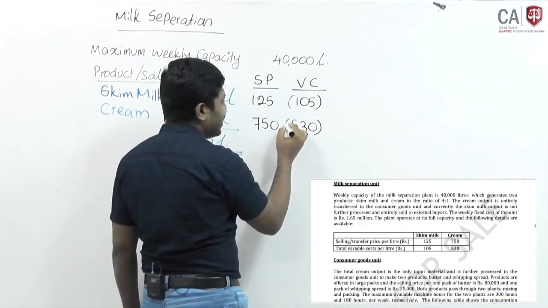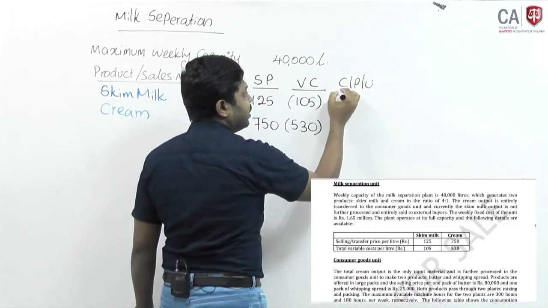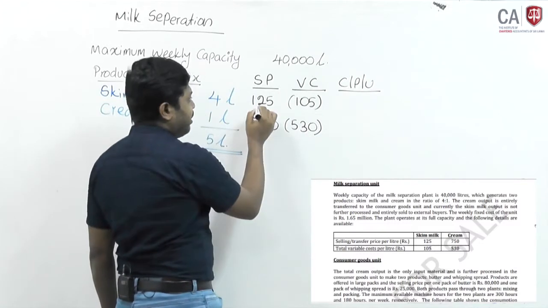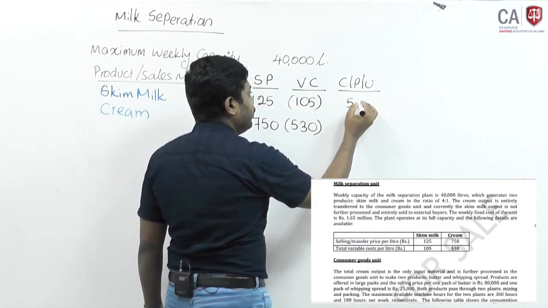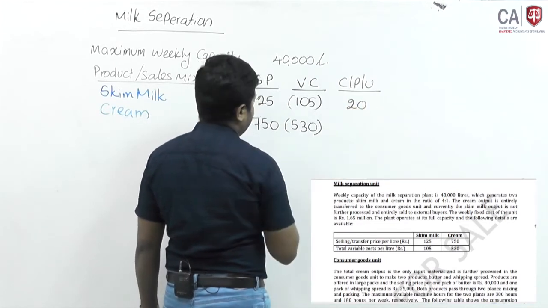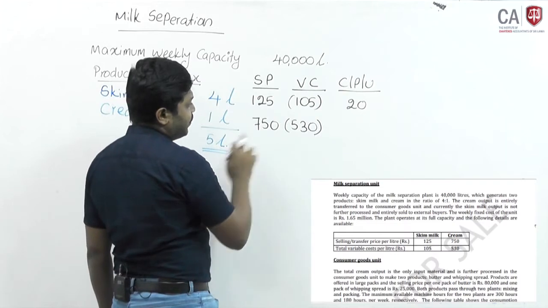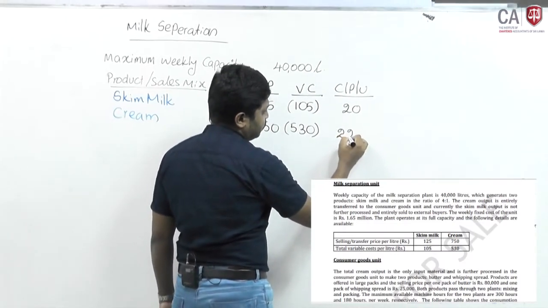For your reference, you can easily work out the contribution per unit. Contribution per unit is 125 minus 105, 20 rupees per unit. 750 minus 530 means 220 rupees per unit.